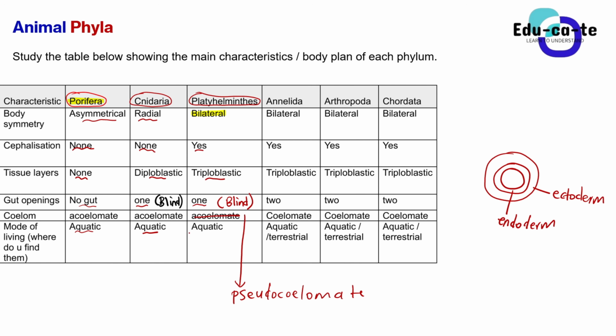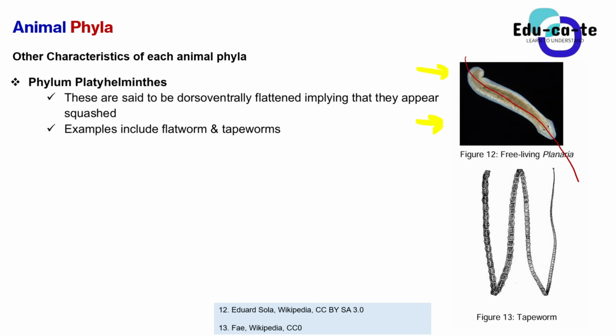And then their means of living is aquatic. It simply means that they live in water as well. So most of the types of animals that we're having here, they are living in water. One of the characteristics that we need to also consider of the Platyhelminths phylum is that they are said to be dorsoventrally flattened. So we use the term dorsoventrally flattened to imply that they appear squashed from a dorsal to a ventral perspective.